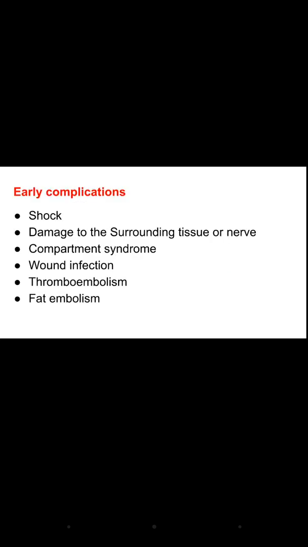So we discussed the first aid management of spinal injuries, head and neck, and the general management of a patient with fracture. Now the fracture may have many complications. They can be early complications and late complications. First is shock. Shock may occur if the person has massive bleeding, or if there is a spinal cord injury, there may be neurogenic shock. Then damage to the surrounding tissues and nerves, because the bone is broken, it may also affect the surrounding tissues and the nerve.